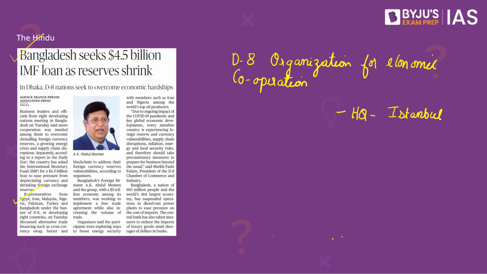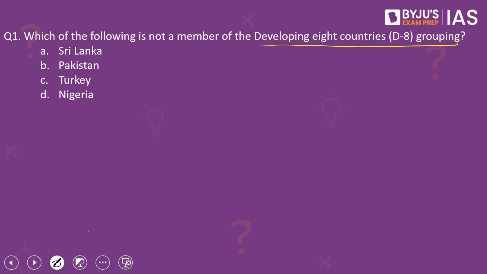The participating countries took note of the economic challenges in their respective countries. It includes challenges such as depleting foreign reserves, currency depreciation, supply chain disruptions, increasing inflation rates, as well as the energy and food security risks. They called for increased cooperation between the D8 countries to overcome these economic challenges. Coming back to the question, from our discussion, it becomes clear that the answer to this question is option A, Sri Lanka, because Sri Lanka is not a member of the D8 grouping.